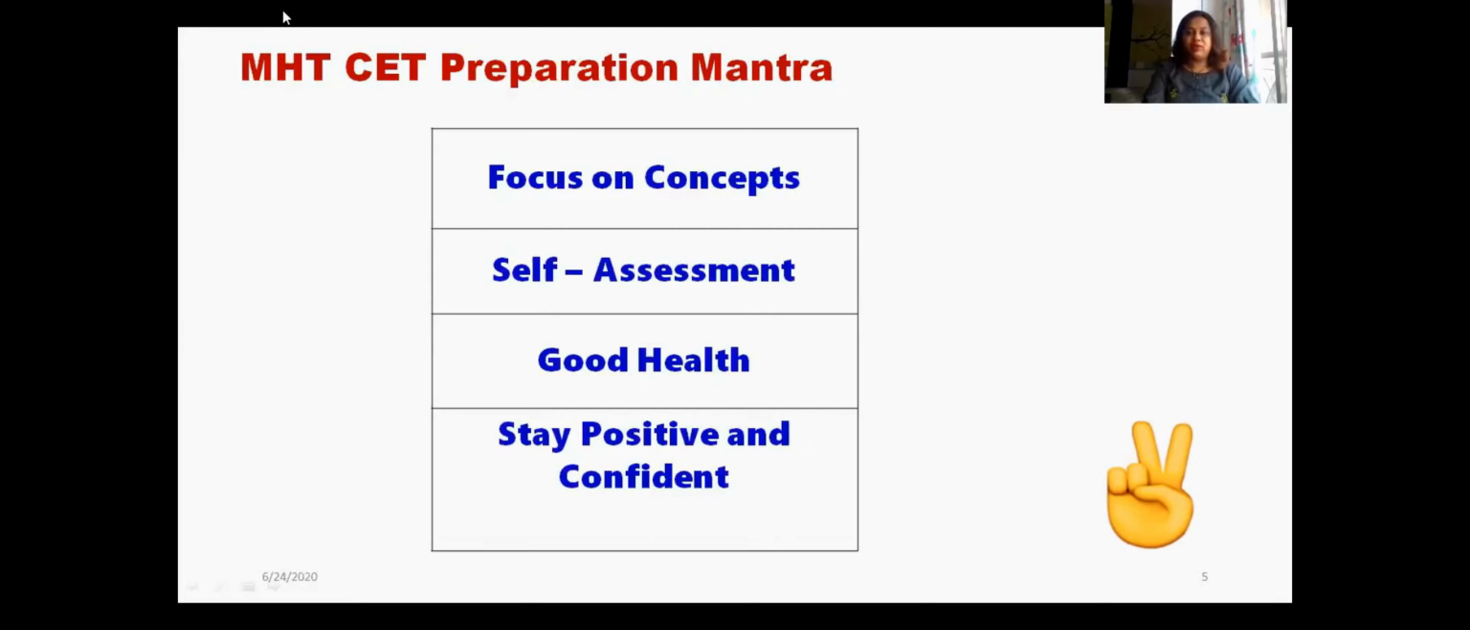Stay positive and confident. You should always be positive about your goals in life. If you decide that yes, I can do it, you can easily score in your MHCET exam. Of course, hard work is also required. You should be confident enough that yes, you can score it. And how will you get this confidence? By solving more and more practice tests or mock CET tests, you will gain confidence that yes, you can solve all types of questions.